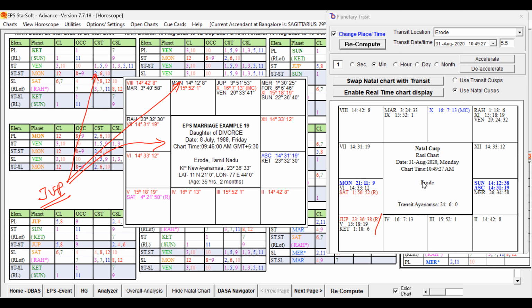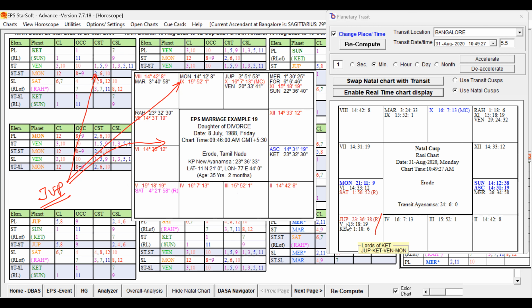That is what is happening here. And the Bhukti lord is Ketu. Ketu is in the sign of Jupiter. Jupiter is not a good key planet, but Jupiter is in the star of the Sun, a favorable key planet, right? And Ketu is in the star of Ketu itself. Ketu is a good key planet.